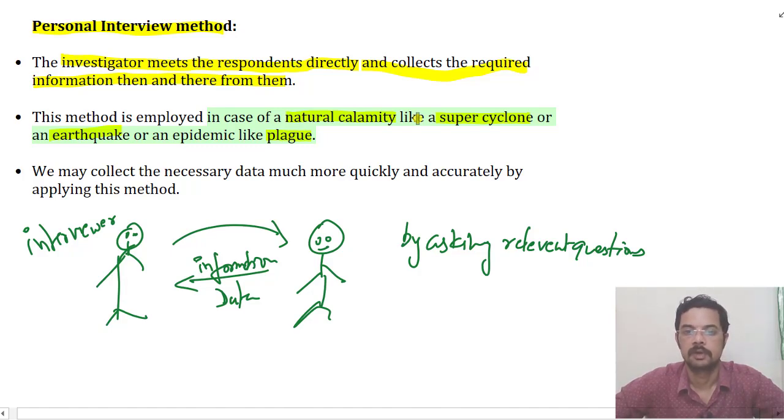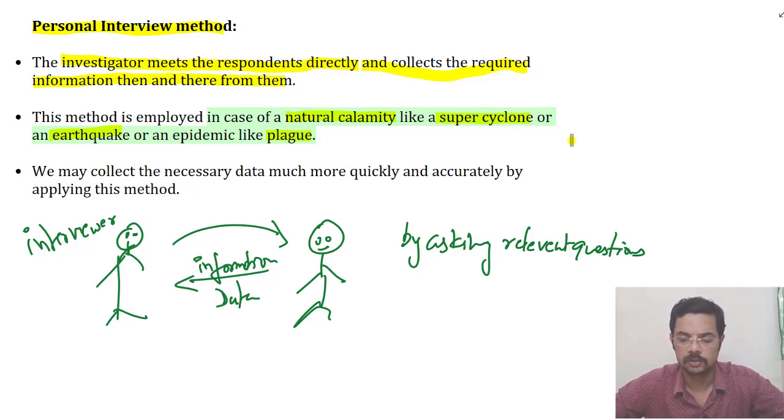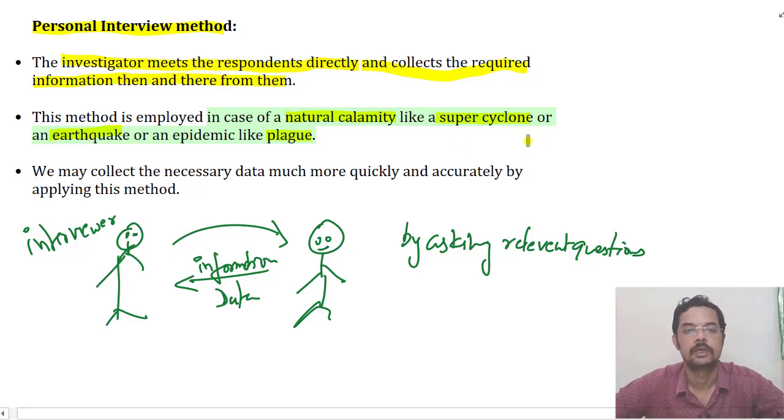For example, if people are coming from outside, they are quarantined and kept for testing, and their route map is collected. If they have been going outside or meeting other people, their route map is collected, and we try to find out the possibility of spread of the disease. That is how it is done. In a personal interview, they inquire of people about whom they have met in the last few days.